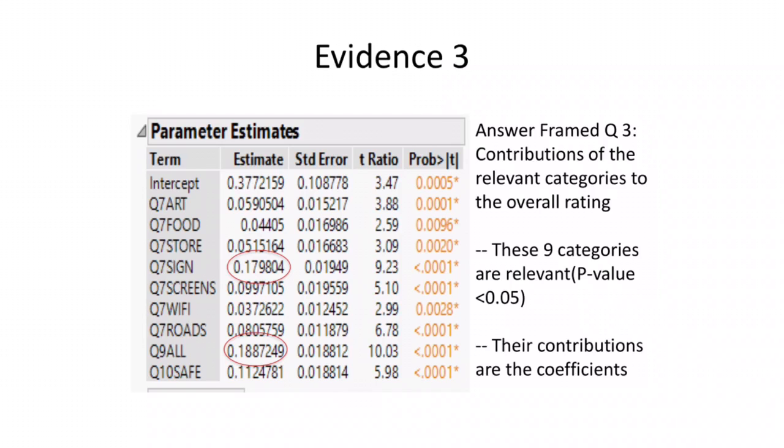And meanwhile, we notice that sign and the cleanness of the airport, which is question 9A, these 2 categories deliver the highest impact because their coefficients, 0.17 and 0.18, are very much higher than other categories. So their contributions are the greatest.